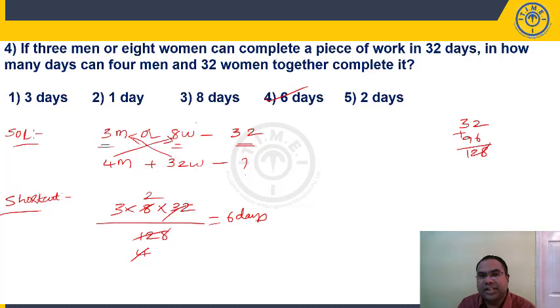So, tomorrow in the exam, if it says 32 women and 4 men will take how many days? If you write 32 women and 4 men and cross multiply, then you are gone. If you write 32 women here, and 8 women, you have to multiply women into women. That is wrong. You have to multiply men into women, women into men, right?